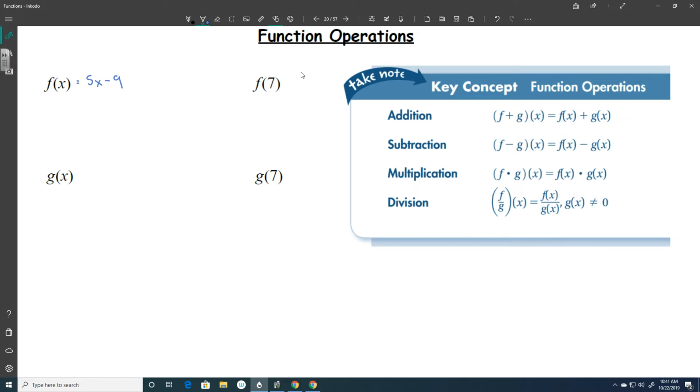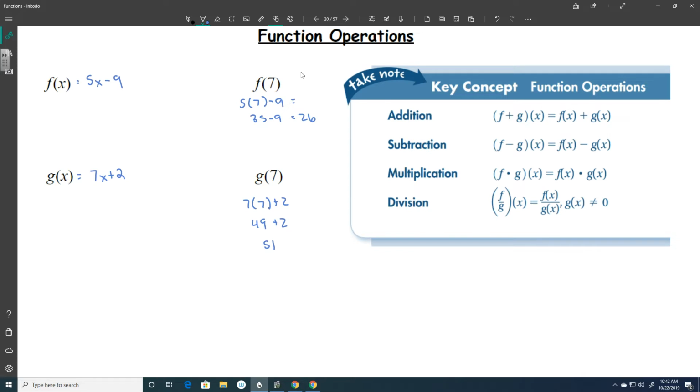So what that means is f of 7, if I were to plug 7 into this, that would be 5 times 7 minus 9, which becomes 35 minus 9, which equals 26. Remember that function notation. Now let's make another function, g of x. And we're going to make g of x equal, let's say, 7x plus 2. So g of 7, if I were to plug 7 into this, that would be 7 times 7 plus 2, which is 49 plus 2, which is 51.